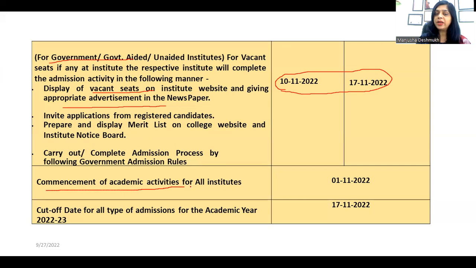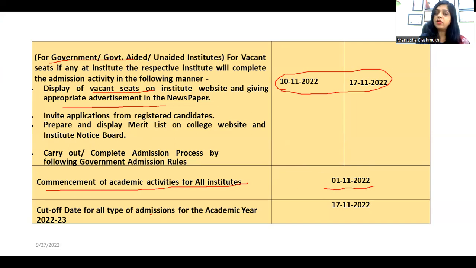The commencement of academic activity of your college will start from 1st of November, irrespective of whether you are going for CAP 3 or not. Those who have already taken admission in CAP 1 or CAP 2 can join from 1st of November, and the remaining, those who are going for CAP 3, will join later. But the commencement date is 1st of November.